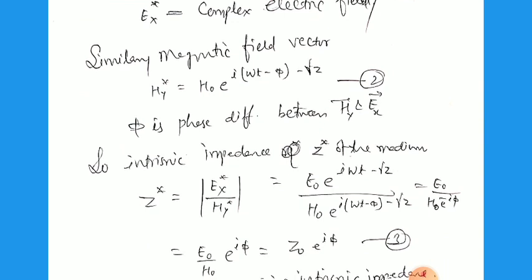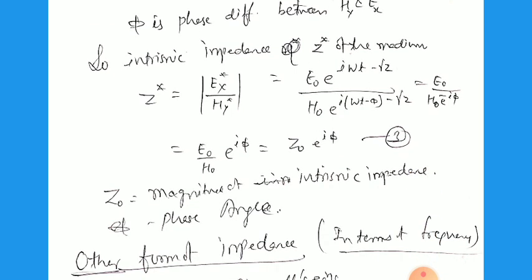So we can write the impedance, Z star, equal to Ex star by Hy star, and the magnitude of these two. Substituting the values, we obtain E0 e raised to power iota omega t minus gamma z divided by H0 e raised to power iota omega t minus phi minus gamma z. So all the exponential components cancel; only in the denominator there remains e raised to power minus iota phi. So we can write Z star equal to E0 by H0 e raised to power iota phi, or E0 by H0 is Z0, so Z star equal to Z0 e raised to power iota phi.